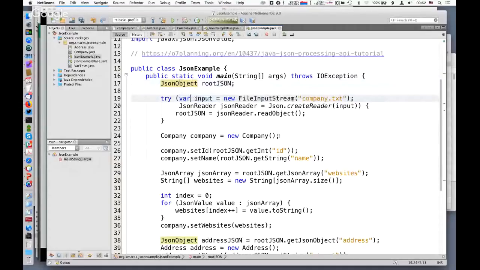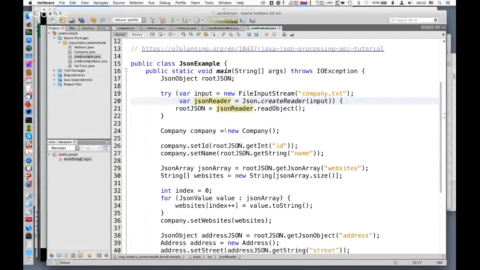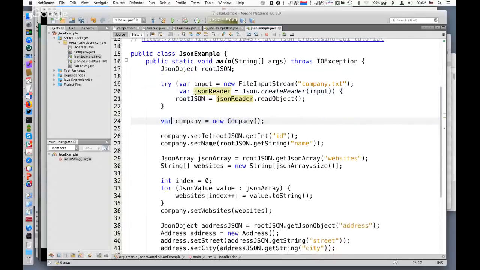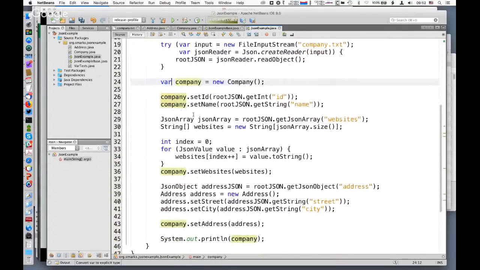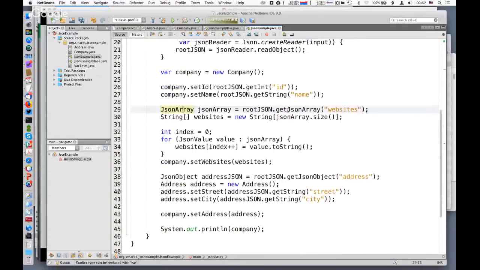However, we can use var here and here. Notice we're having a try with resources statement here. Company equals new company. We can use it here. Where are some more declarations? JSON array equals. Okay, so here, let's see. Does this explicit type can be replaced with var? Why isn't this?